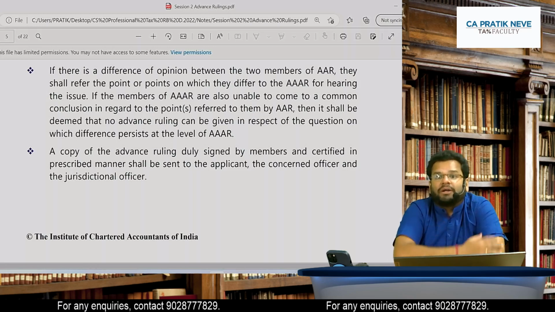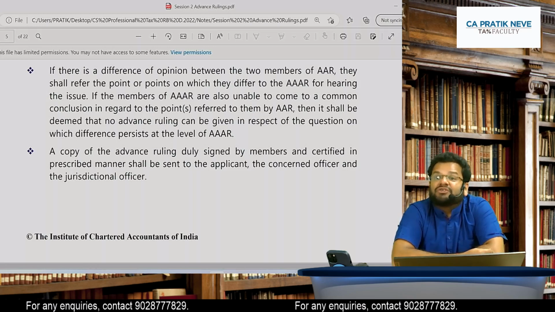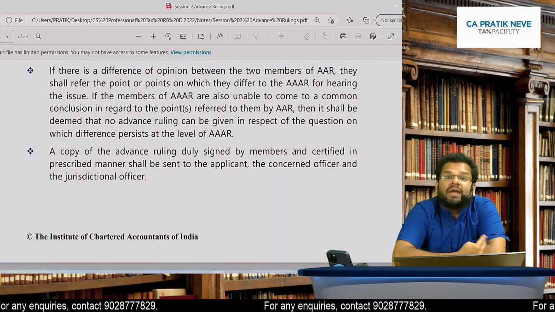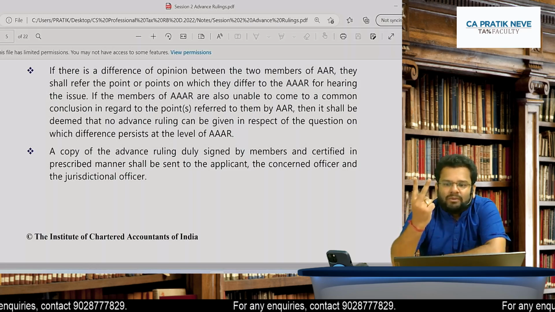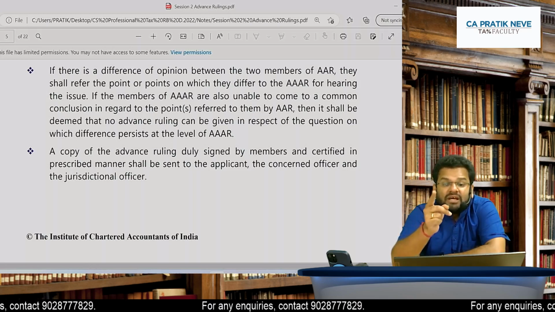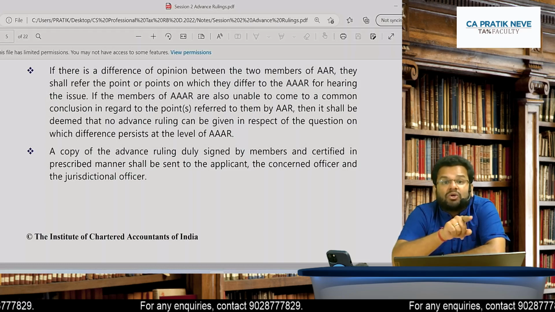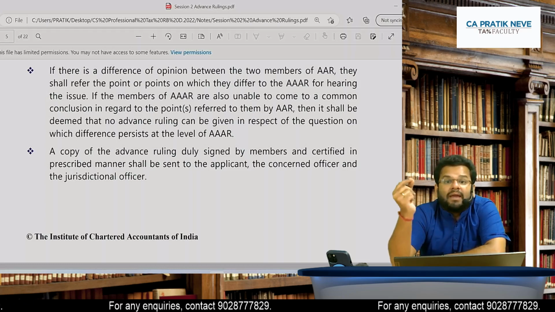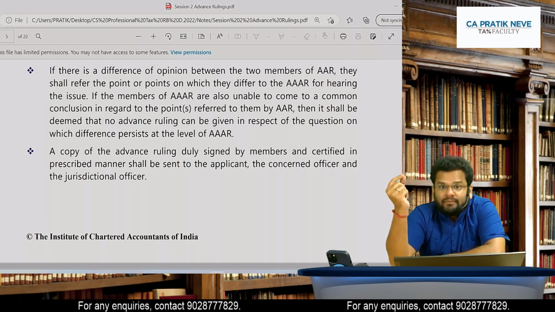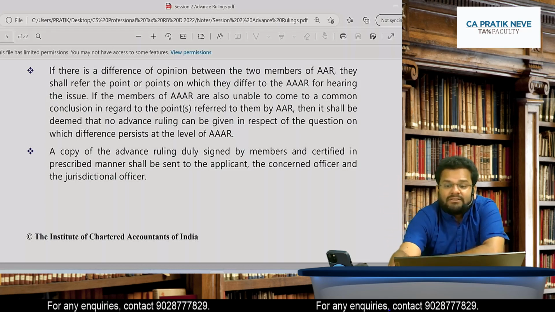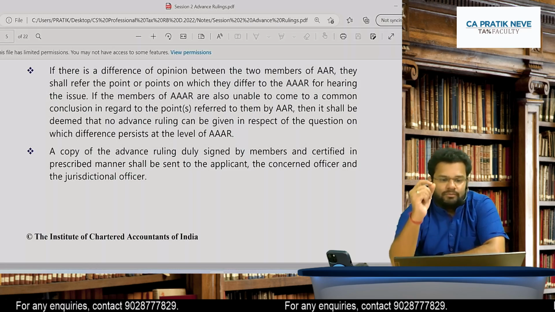Now see the point. If there is difference of opinion between two members of AR, as I told you, there are two members of AR, they shall refer the point or points on which they differ to whom? To AAAR, the Appellate Authority of Advance Ruling, for hearing the issue.